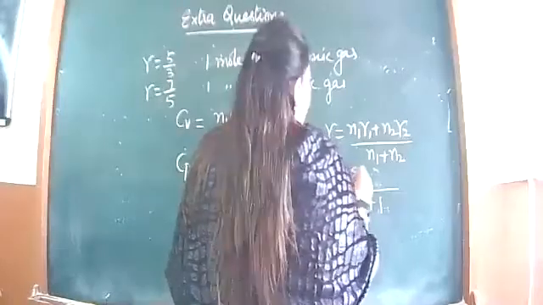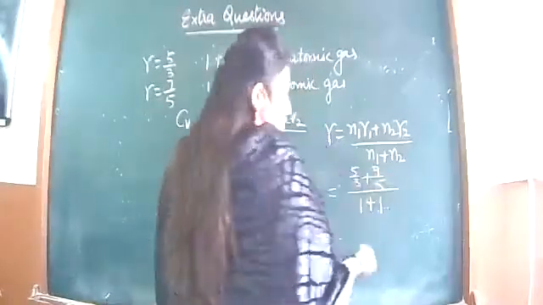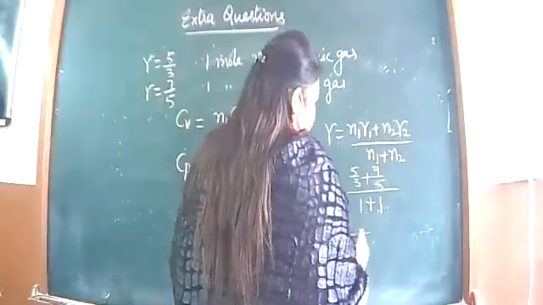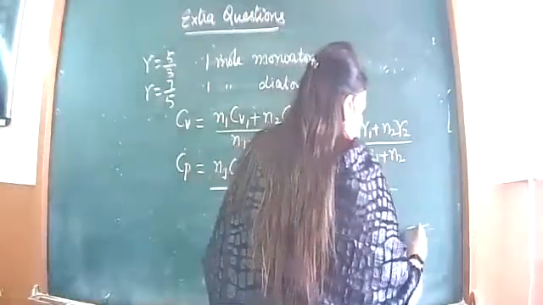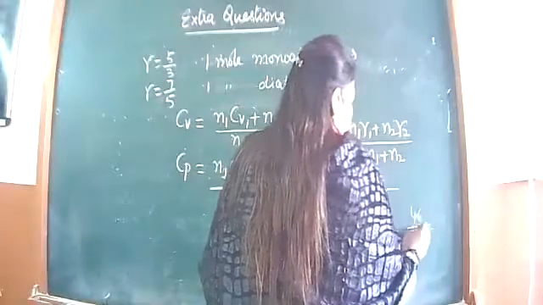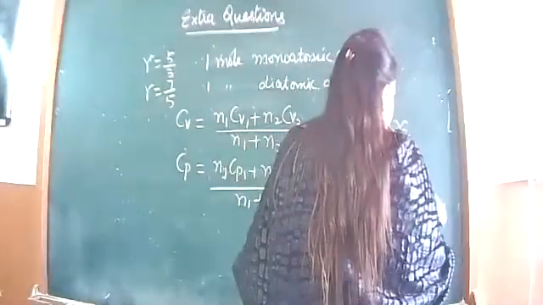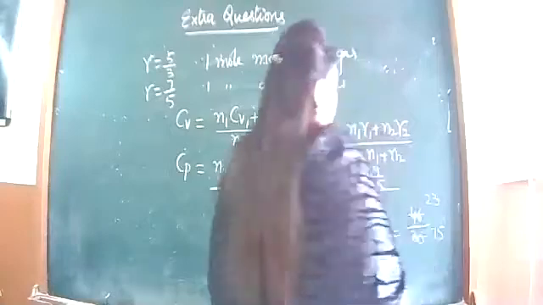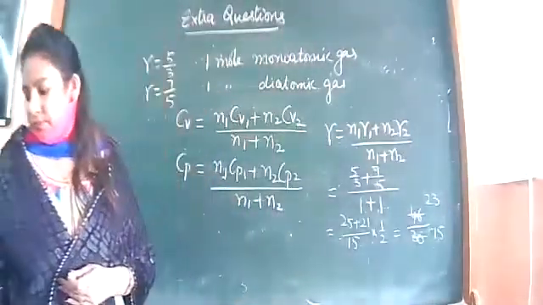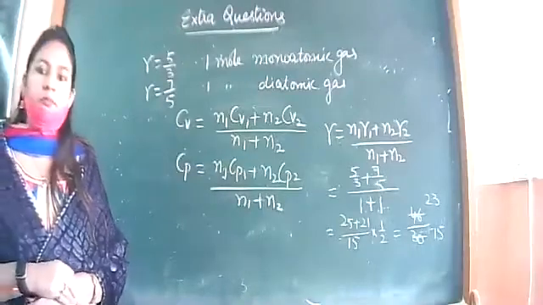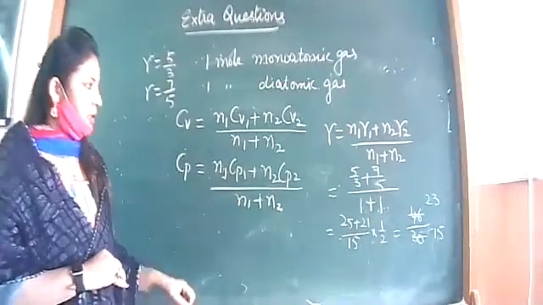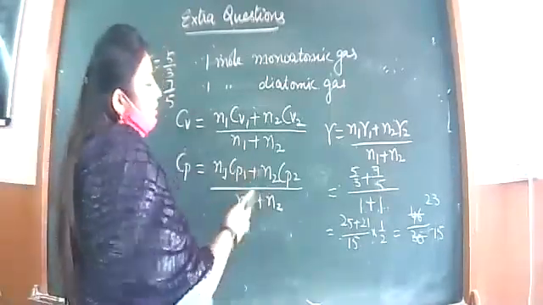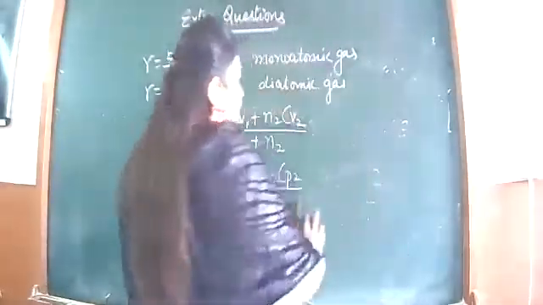So that is 5 by 3 plus 7 by 5 over 2. Solve this. Okay, solve it. When you divide, what will gamma be? Cp by Cv.